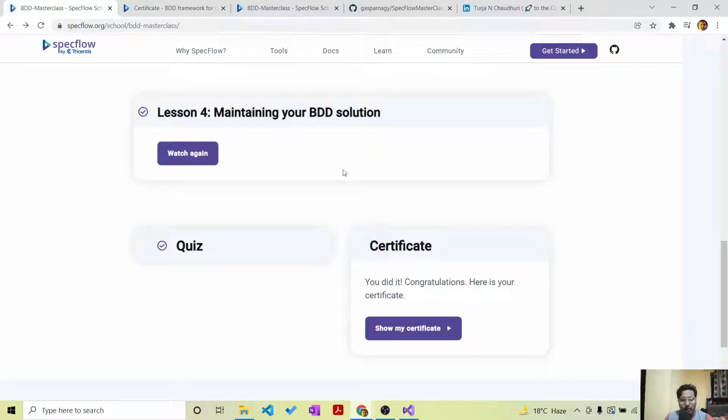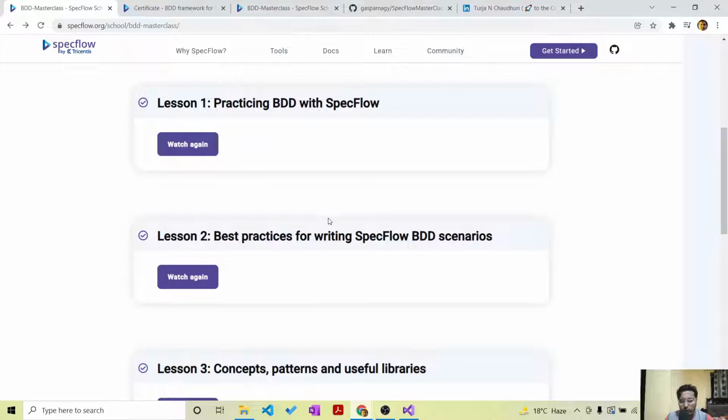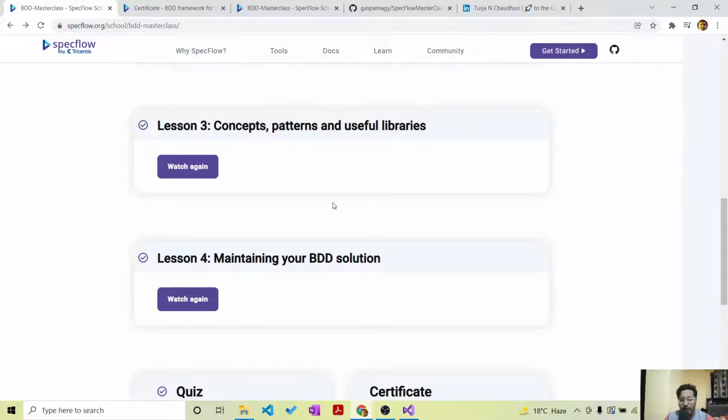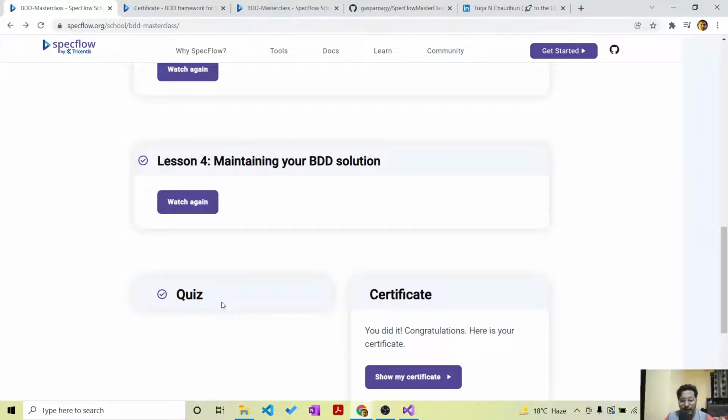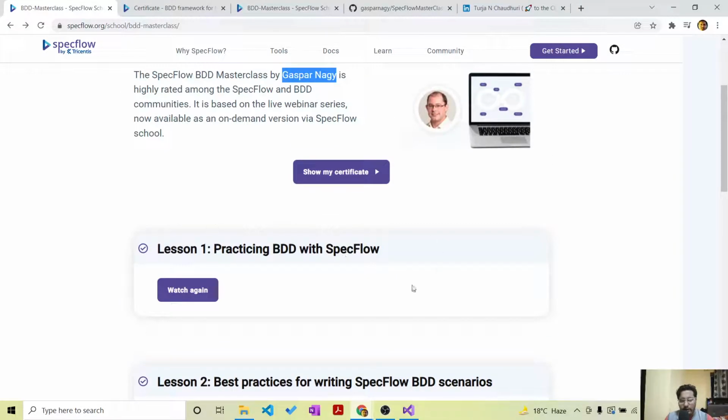But now the question comes, do I have to listen to all 4? No. If you are an experienced BDD person, unlike me, then you can directly go and attempt the quiz. But these are very high quality classes. Most of the classes range from around 1.45 to 2 hours, with roughly 75% being the session and the last 25% reserved for question answer. So this is a very nice series.